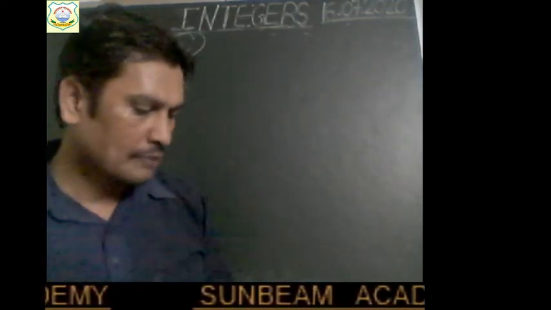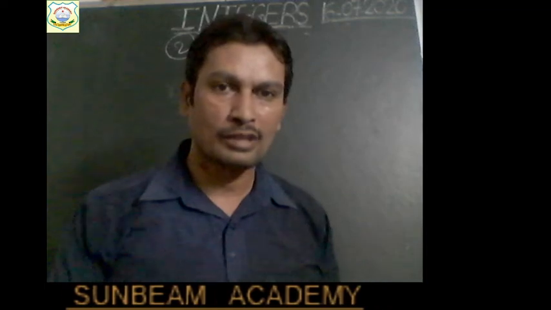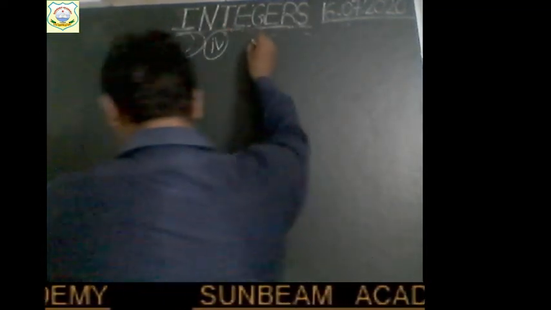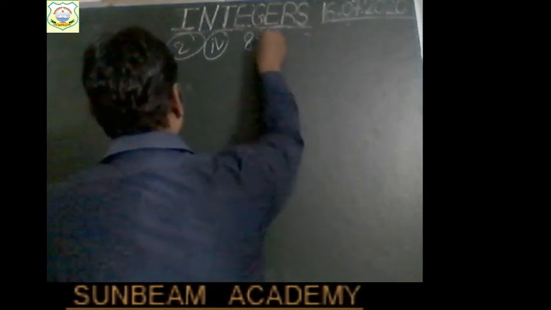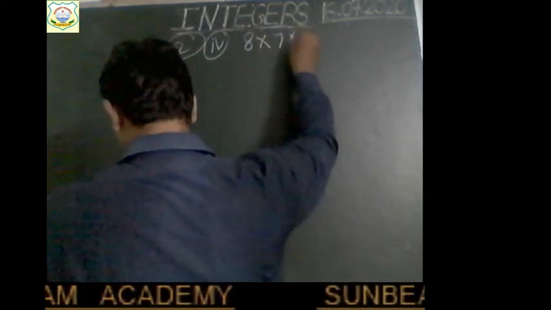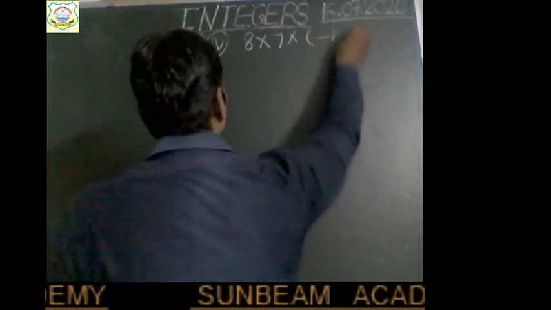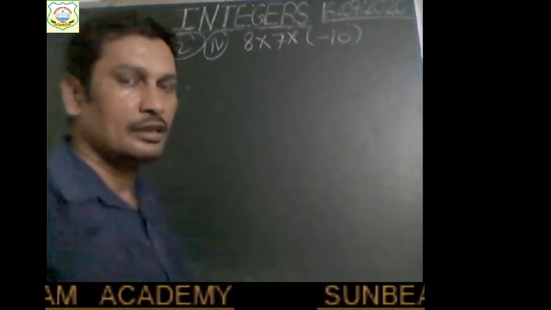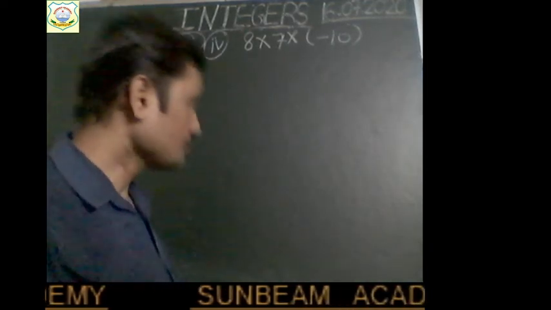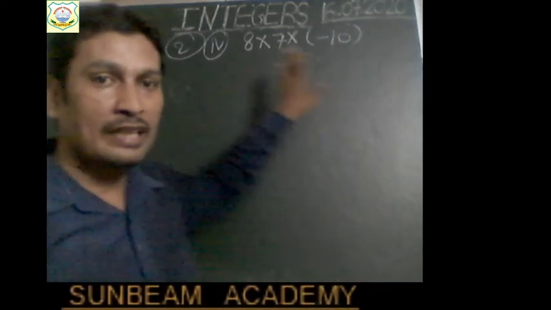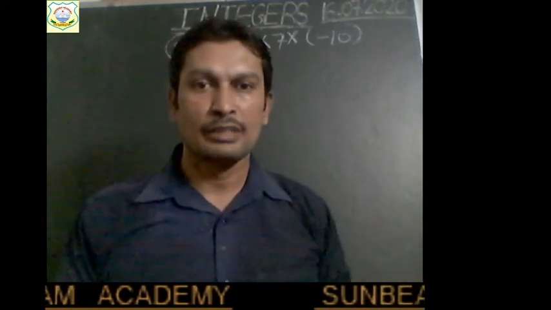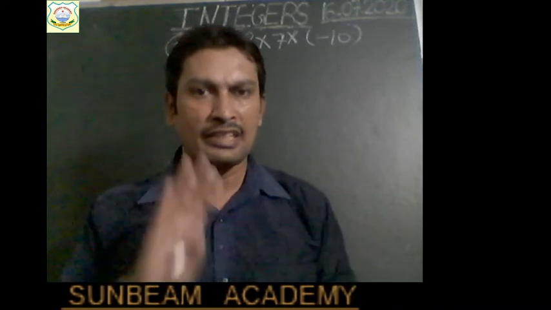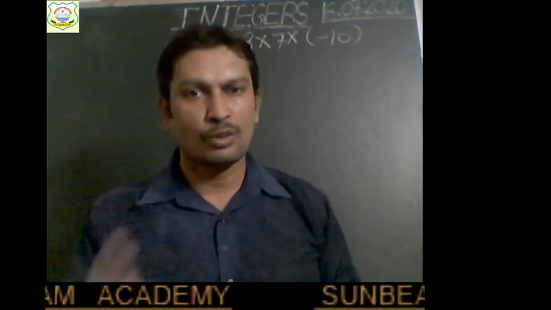I am solving the fourth part of question number 2. Here we have to multiply 8 into 7 into minus 10. Suppose this is the question that we have to solve. 3 integers are there, so we can choose any 2 integers to be multiplied at first. Whichever is convenient, whichever is easier for us, according to that we will multiply.